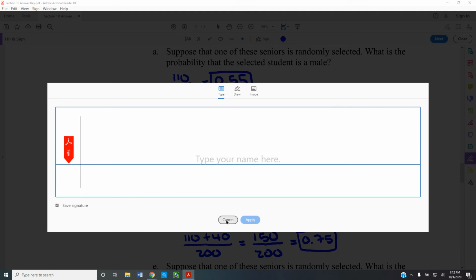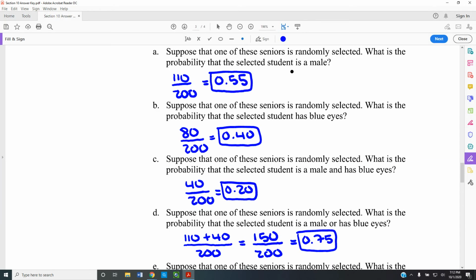Oops, sorry, I just added my signature. I didn't want to do that. I just simply wanted to do some drawing.